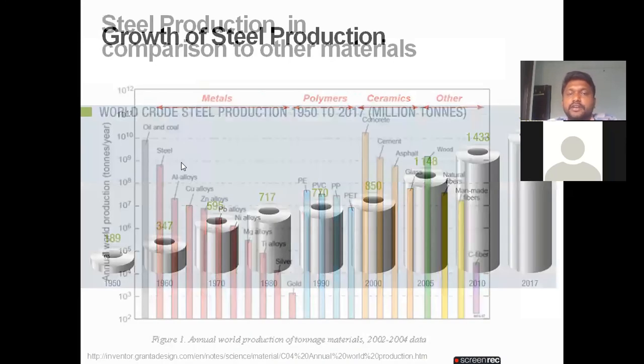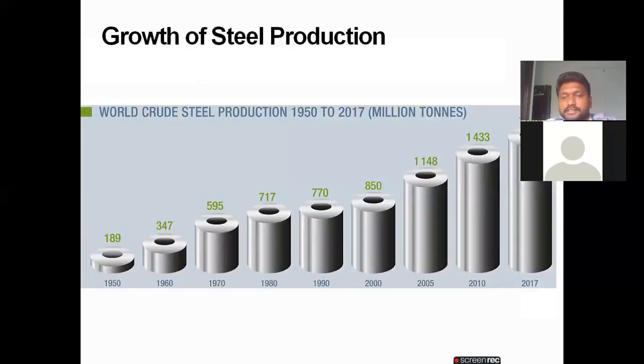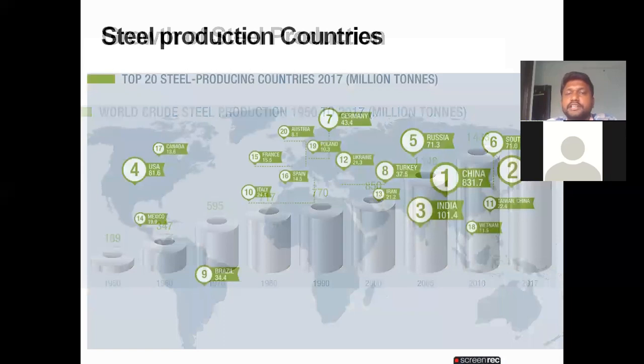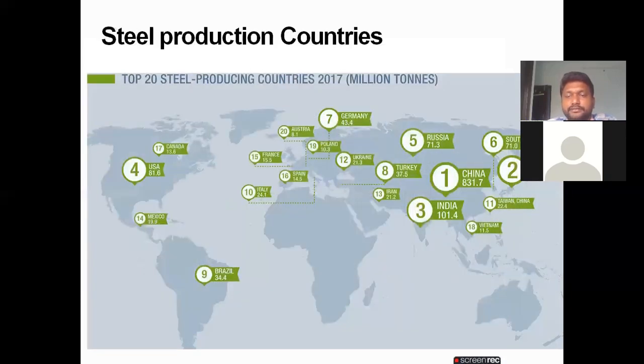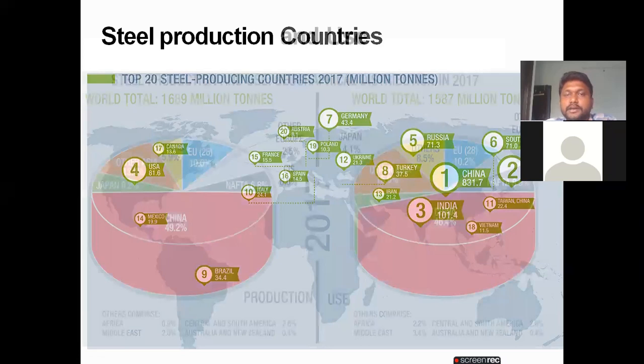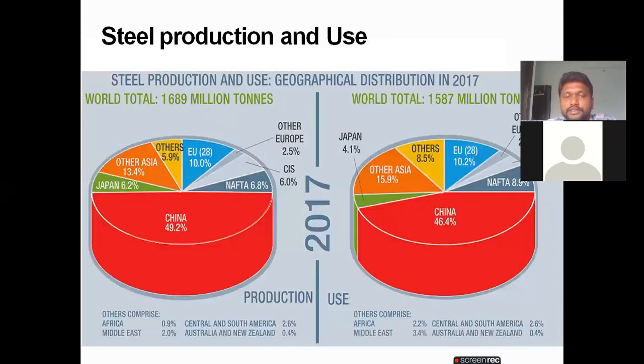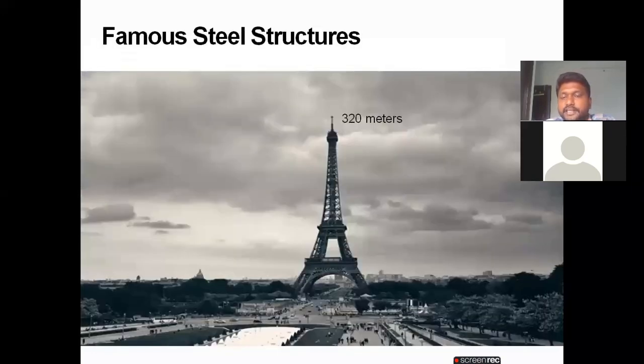Next, this is the growth of steel production every year in millions of tons, and this is steel production in different countries. You see, India is placed at number 3. China is number 1 in steel production, and here is the steel production and use in China and other countries. China is using the most. These are the famous steel structures. The Eiffel Tower, 320 meters.